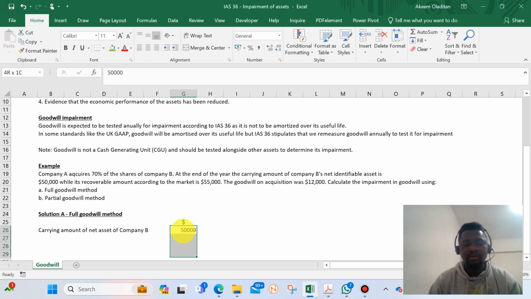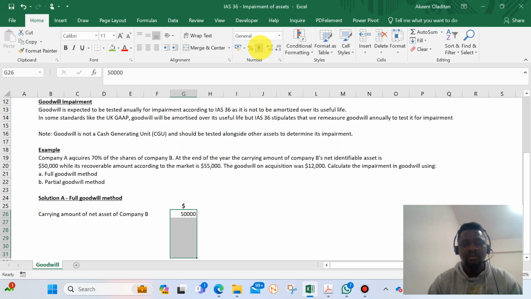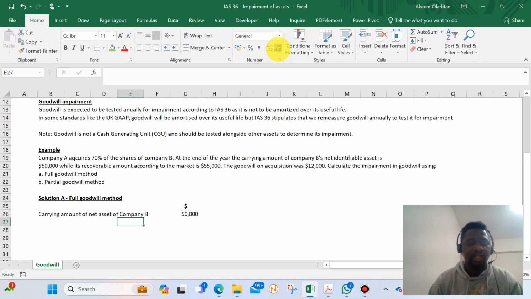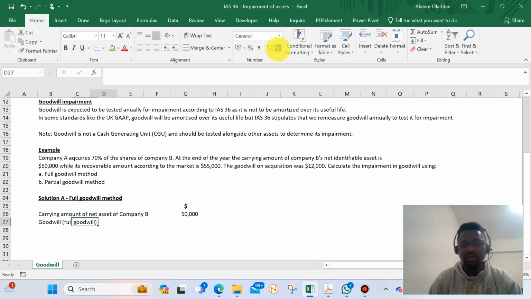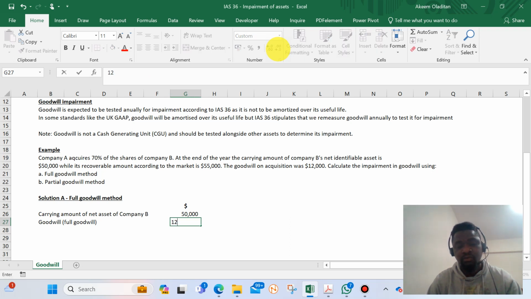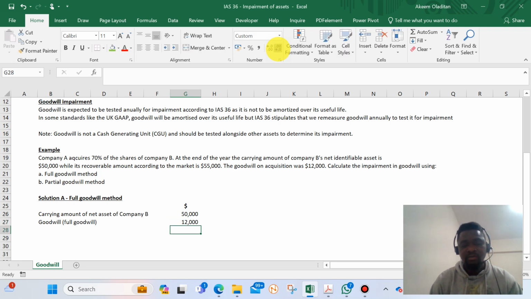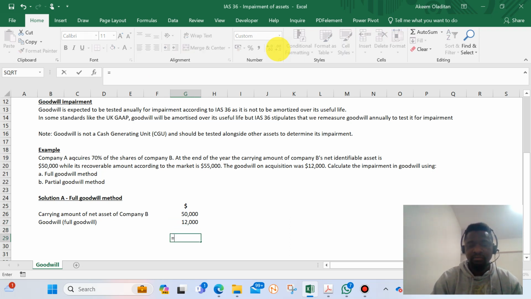Okay. Then we now bring goodwill. Don't forget we said full goodwill was used. So we assume that the value of the goodwill that was given in the question, which is $12,000, is a full goodwill. So then we now sum it.